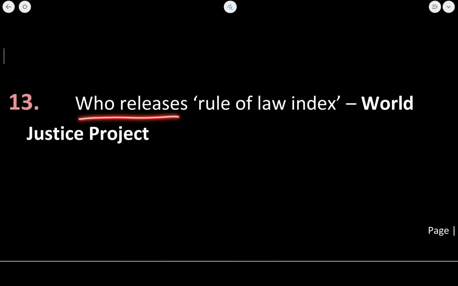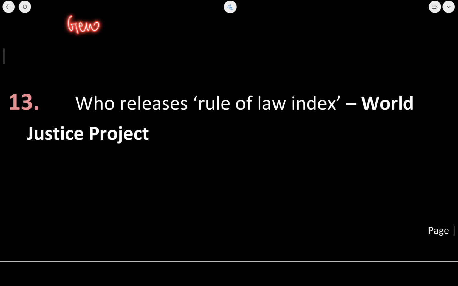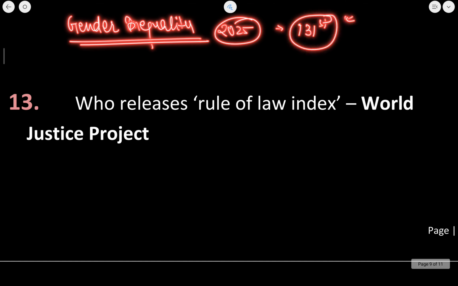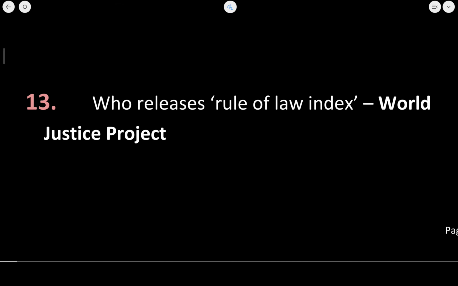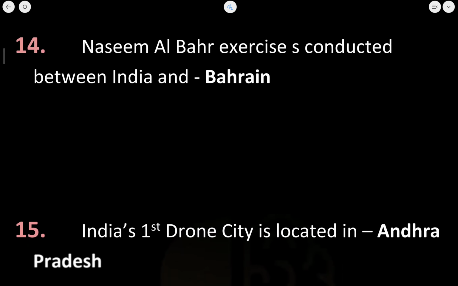Next is about who releases the Rule of Law Index. The World Justice Project releases it. Now, if I talk about the Gender Equality Index, of 2025 it has been released and India has significantly dropped in the gender gap index, with India's rank being 131st. So this is a very concerning thing on India's part. You should know this. Okay. Now I will make a question in which I will cover all of the reports in one place.